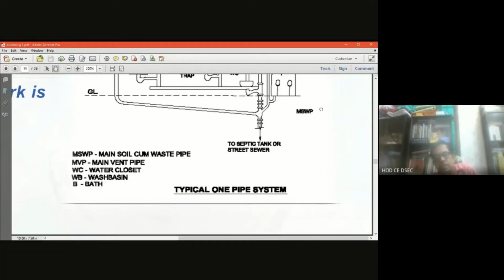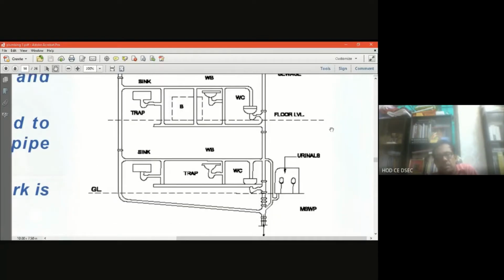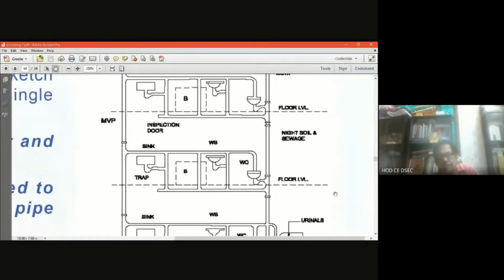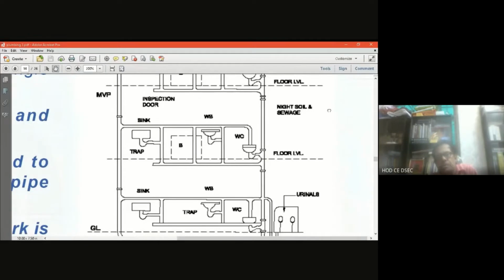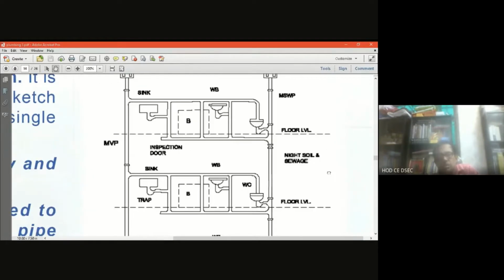Now, in semester questions, it frequently comes: draw the plumbing system of a two-story building or three-story building. You only have to keep increasing the floors. In this case, I am showing you the two-story building, but it can be more if the question asks for a three-story or four-story building. So this is the simple way you have to make a schematic diagram.